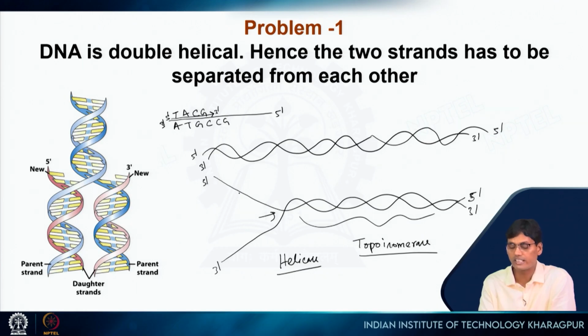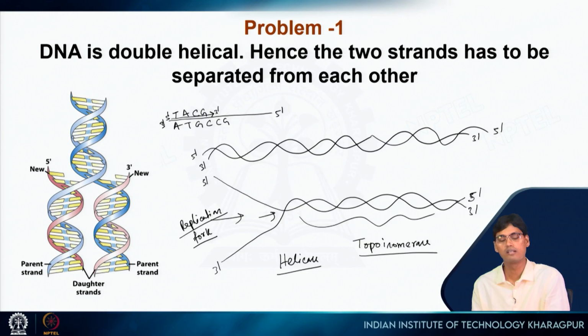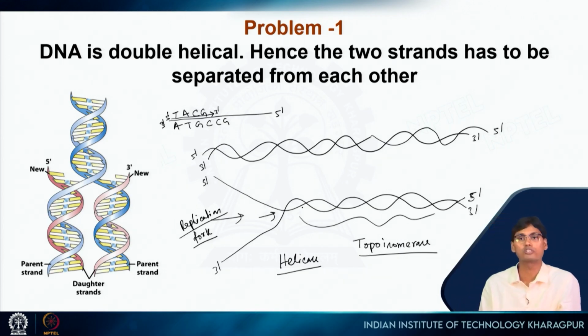This is called the replication fork, where you can see these are two strands which are getting separated. That means here the replication will be happening, the replication fork. Just ahead of the replication fork, this enzyme will work. The enzyme will cut the DNA strand and then release the turn. If that is happening just ahead of this fork, then helicase can work. So this is the function of topoisomerase.